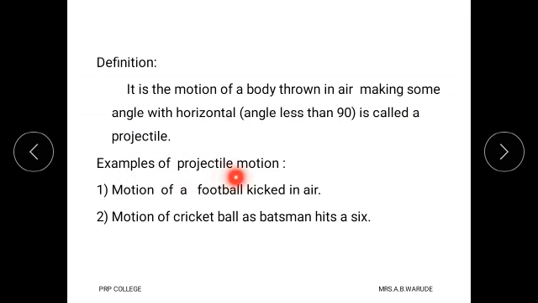Examples of projectile motions are: first is motion of football kicked in air, second is motion of cricket ball as batsman hits a six.